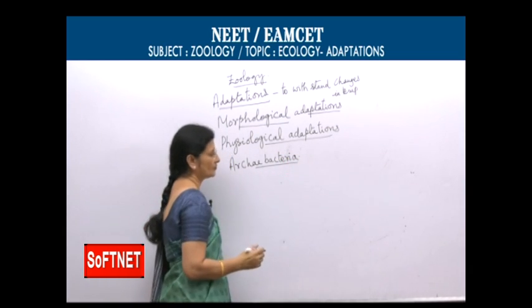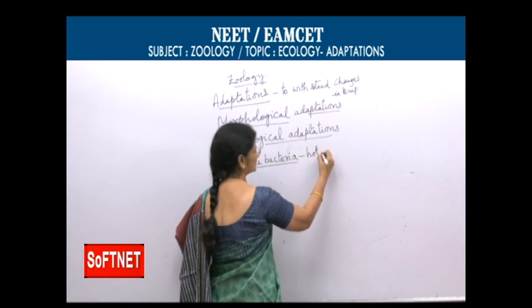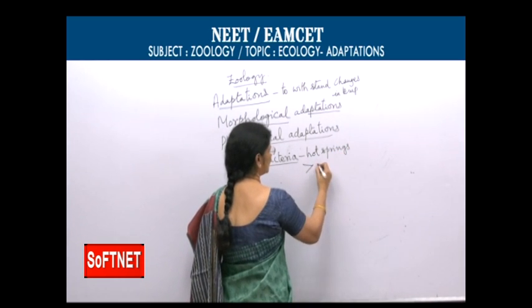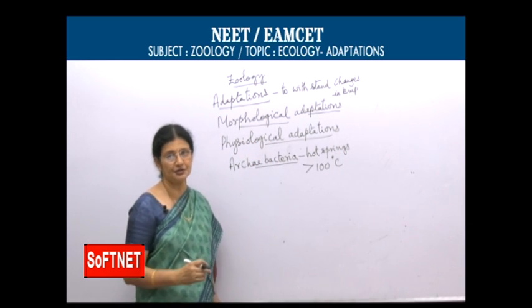Archaebacteria can live in hot springs where the temperature is more than 100 degrees Celsius, more than the boiling point.